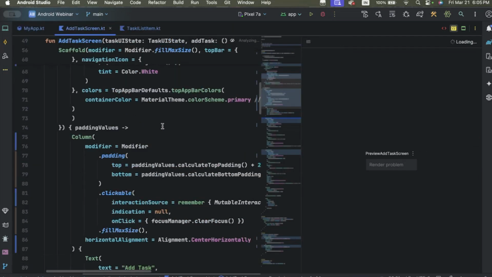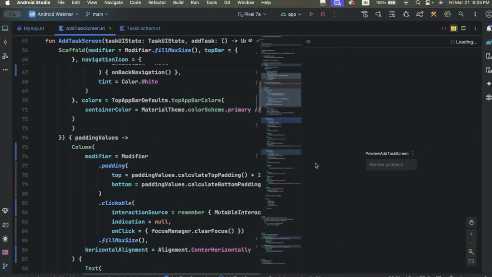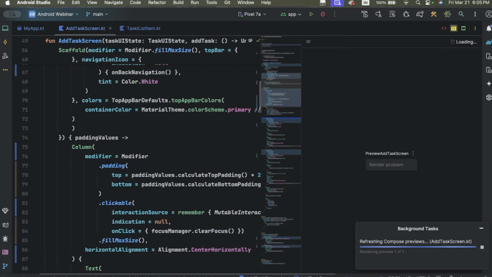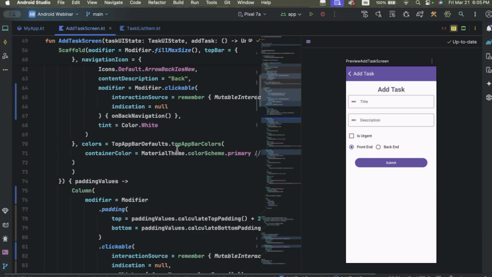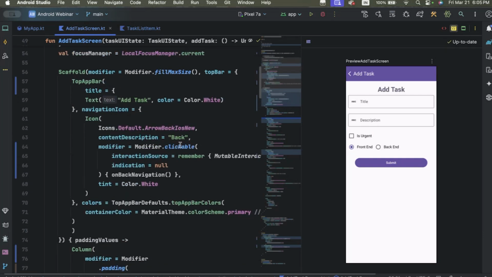Let's take a time to preview that screen. Okay. So it's just for you, the basics we have. I'm developing just a basic app, just a basic UI. Like this has two text fields to input text. There is one checkbox to select or unselect. And these are radio buttons, so you have to select any one, either backend or front end. And this is a submit button to submit those details.